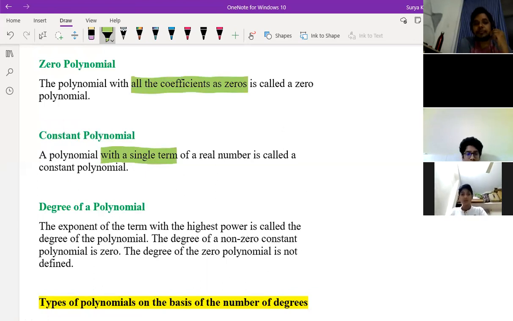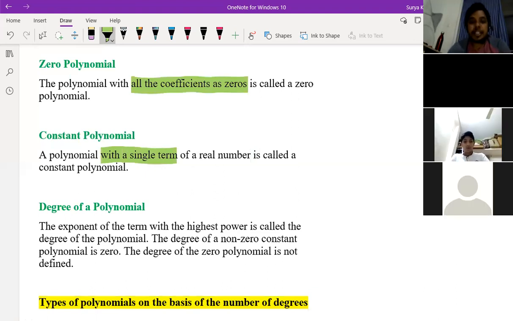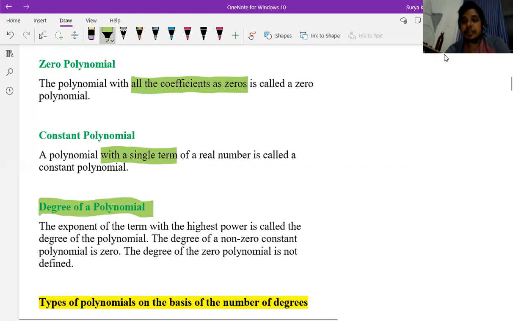Yes, sir. Now, what is degree of polynomial? Degree means maximum power. Maximum power of the polynomial is known as degree of the polynomial. If I ask you, what is the degree of x to the power 2 plus x plus 1?